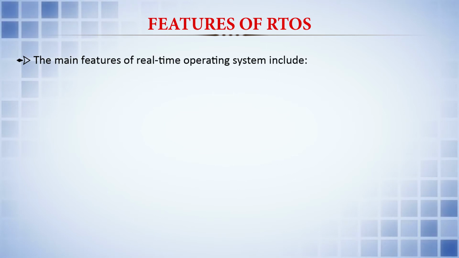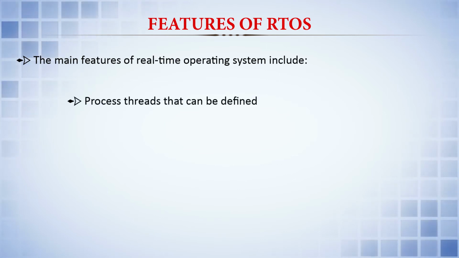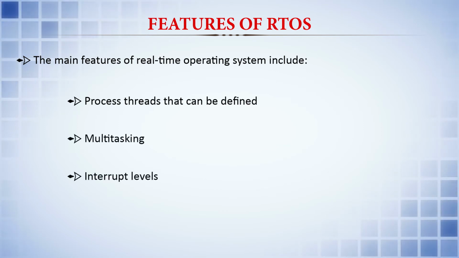The main features of real time operating systems include process threads that can be defined, multitasking, and high level interrupts. So, until and unless high level interrupts or immediate attention is focused upon this particular RTOS, we may not call them real time.